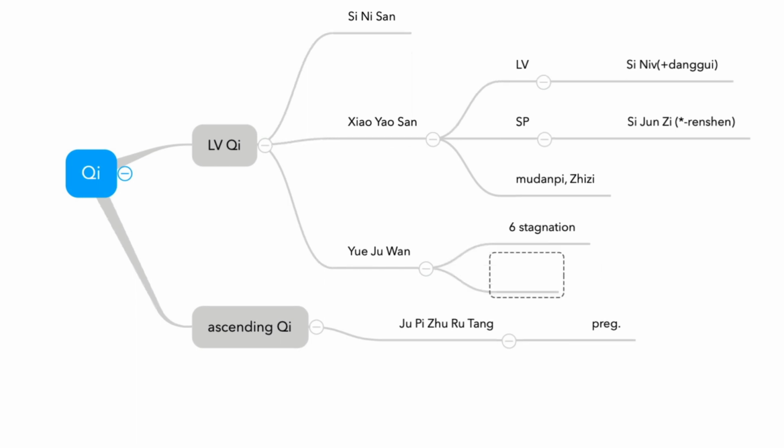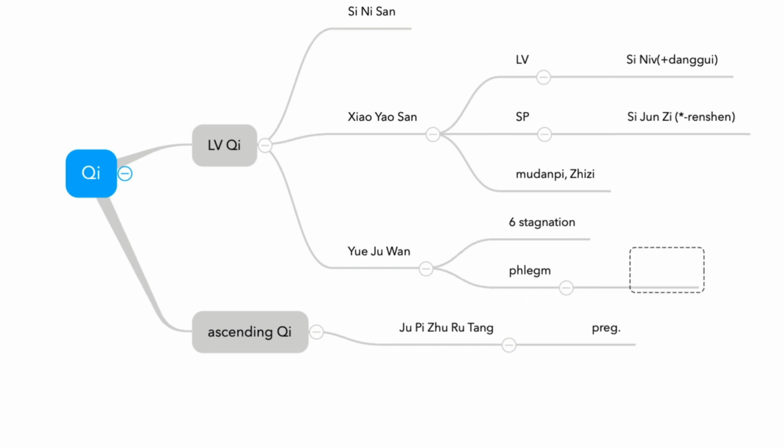So when the phlegm is severe, what kind of herb formula do you need to add? Erchen Tang. So remember this modification. Add Erchen Tang or Banxia. If you combine Yueju and Erchen Tang, this is called Liuyu Tang.